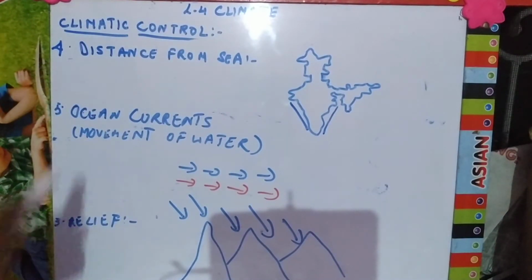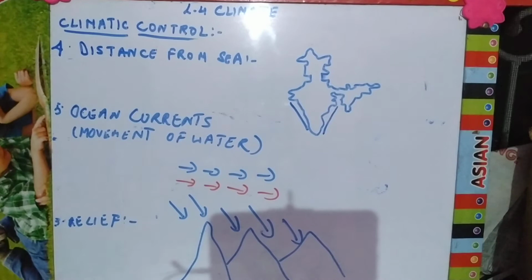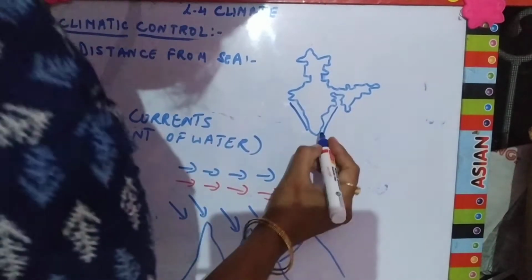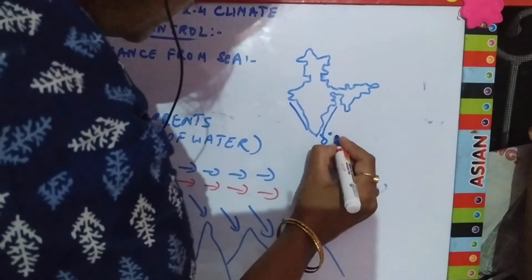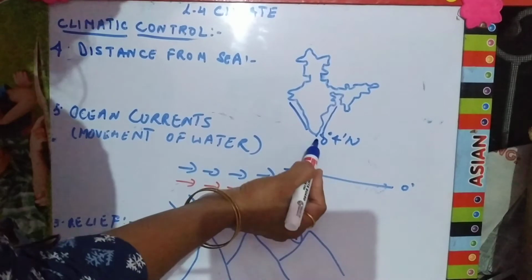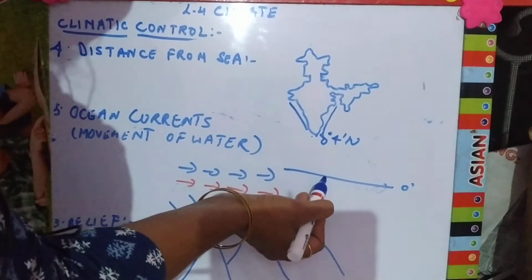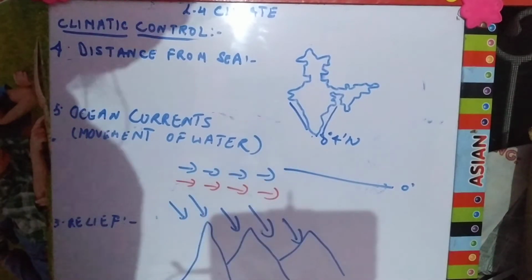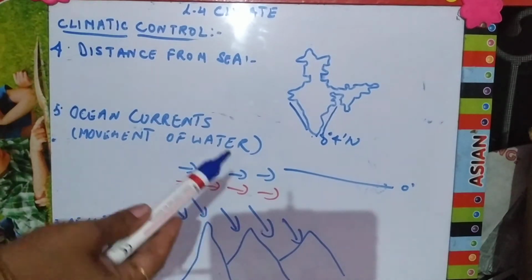Then come ocean currents. Ocean currents are basically the movement of the water. India lies in the tropical area, at 8 degrees 4 minutes north, and this is 0 degrees, the equator. So we are not very far away from the equator, a difference of hardly 8 degrees latitude.